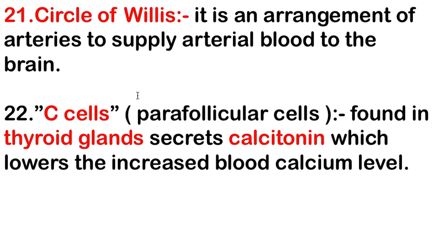Next is the circle of Willis. The circle of Willis is an arrangement of arteries to supply arterial blood to the brain. The circle of Willis is the most important in the brain blood supply.